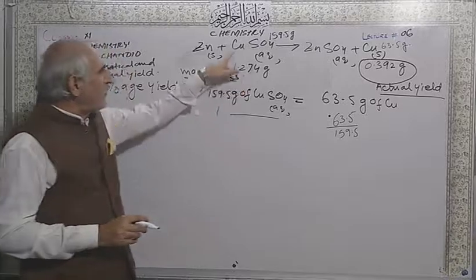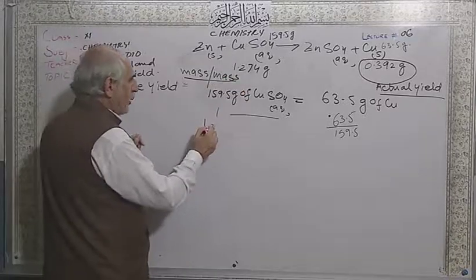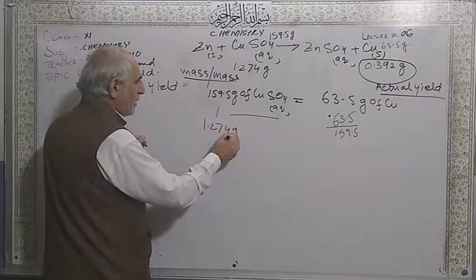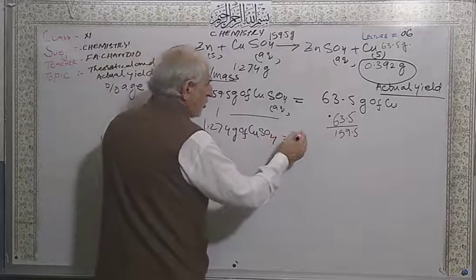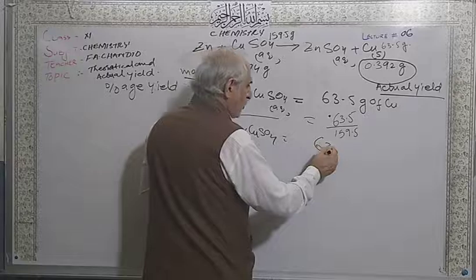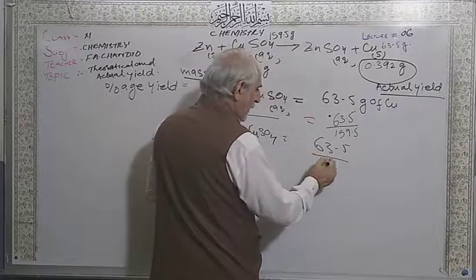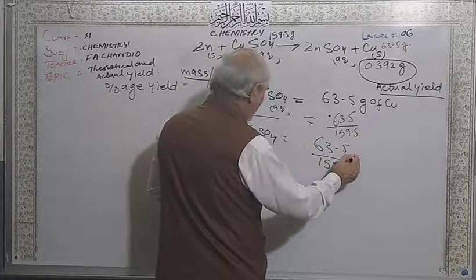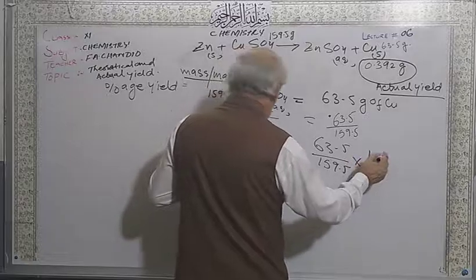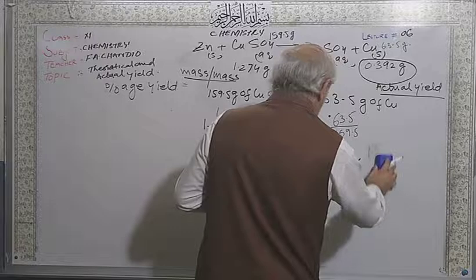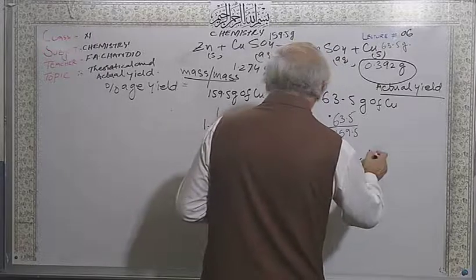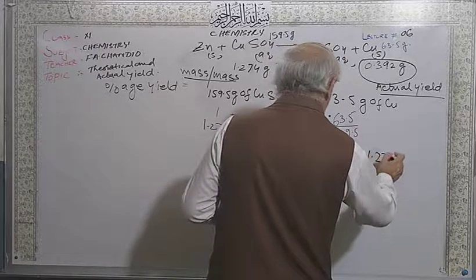And how much mass is given for the copper sulfate? 1.274 grams of copper sulfate. So it will be 63.5 divided by 159.5 multiplied by 1.274.